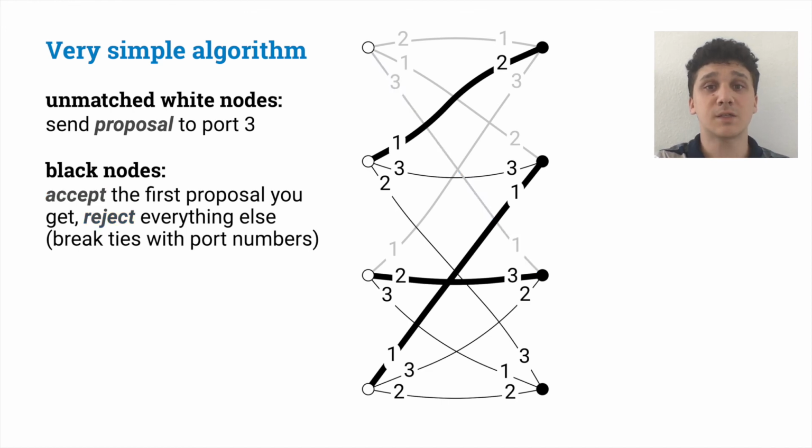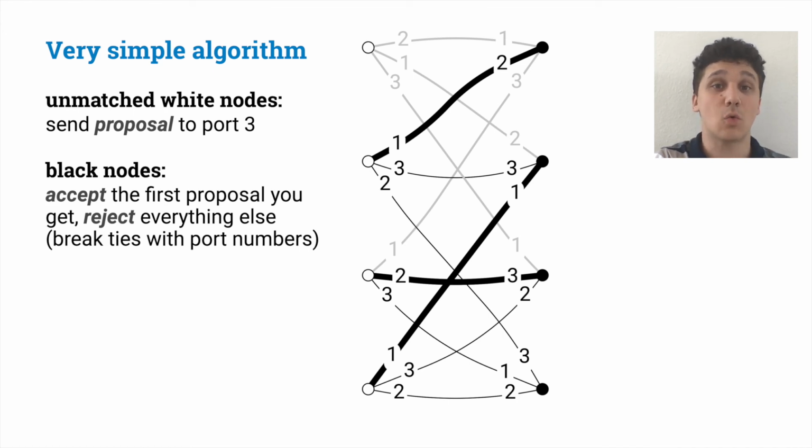What we obtained is indeed a maximal matching, so let's see why these algorithms work. First, note that since white nodes propose to one neighbor at a time, and black nodes never accept more than one proposal, the result is a matching. We have to argue that it is maximal.